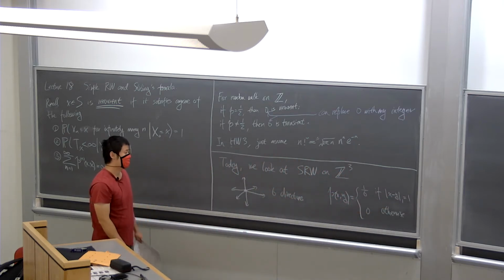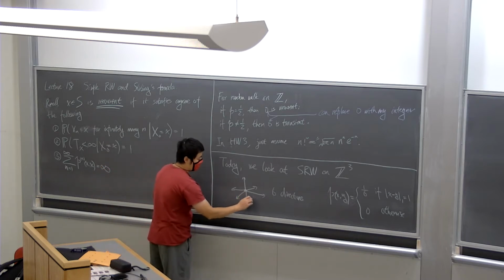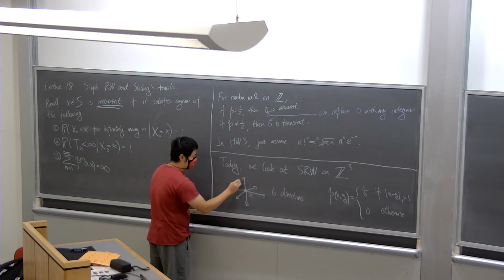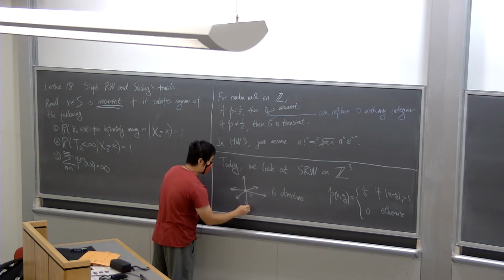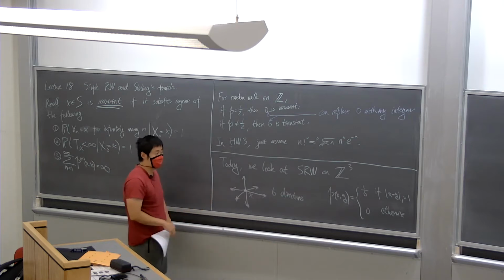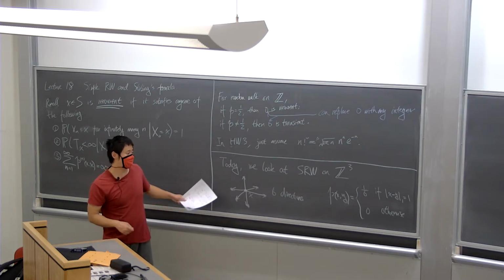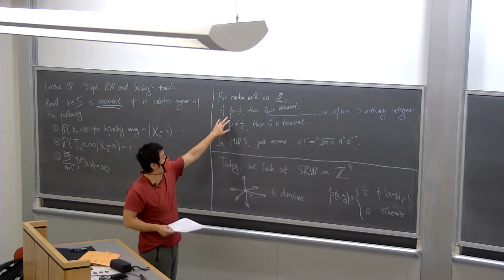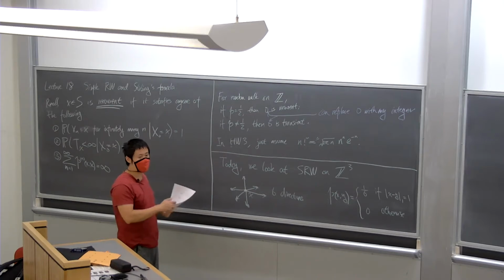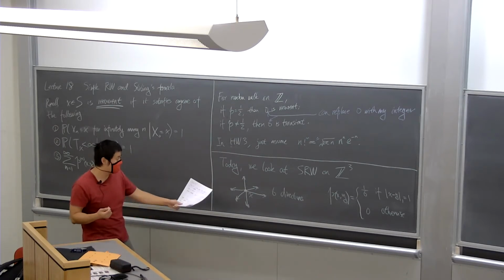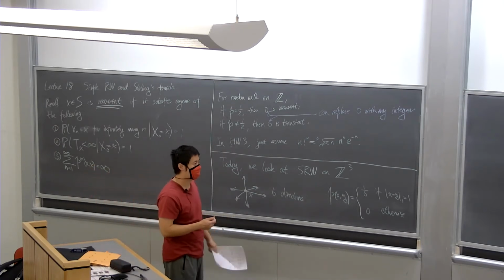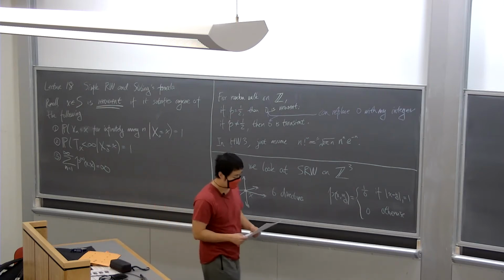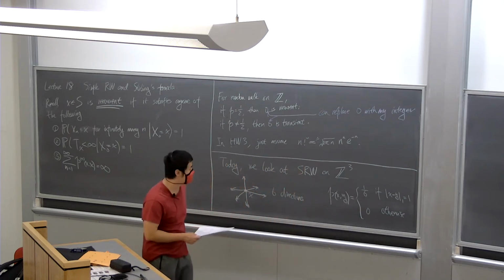And this just means that between the points x and y, there's just a single unit edge between them. So you can imagine that this point here is x, and then there are other possible points, which are these 6 points inside Z3. And then with uniform probability, the chain will pick one of these 6 directions and just go there. So it kind of corresponds to the case when p is a half. In Z1, we either go to the left or right with probability half, and in Z3, we will go forward, backward, left, right, up, or down with probability 1/6. That's all.